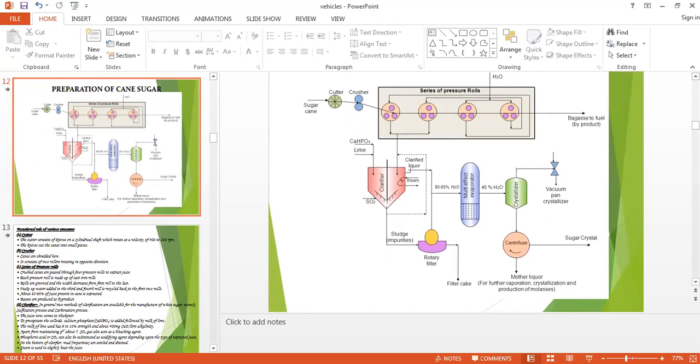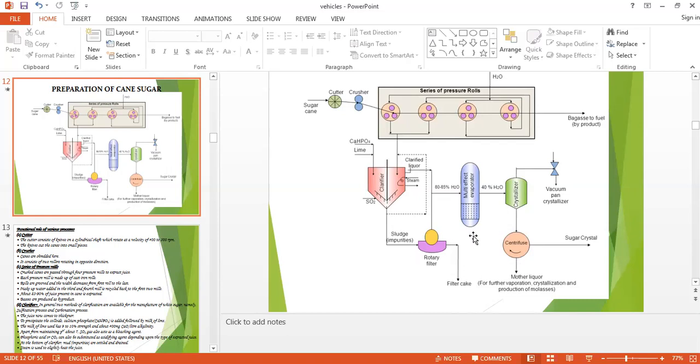So this is the preparation of cane sugar. We use sugar cane, make a juice of it, remove the impurities by adding lime, sulfur dioxide and carbon dioxide, heat it in the evaporator, crystallize it by lowering the pressure with the help of a vacuum pan or the crystallizer, and centrifuge it so that we get only the crystals, and the mother liquor will be used for the production of molasses.